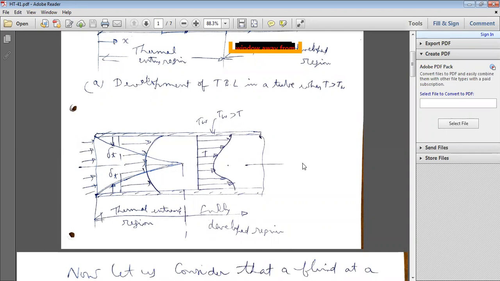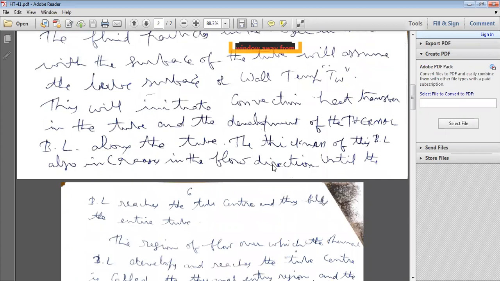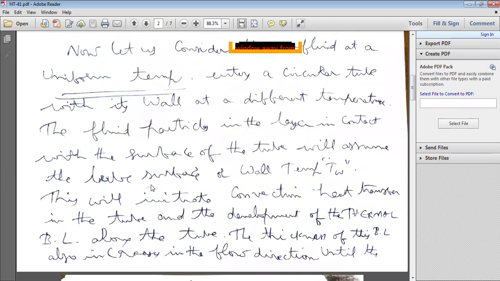From this point to the right side is the fully developed region, and from this point to the left side is the unestablished thermal flow. Once the thermal boundary layer reaches the center of the pipe, the flow is fully developed thermally. That is the meaning of this. So the thickness of this boundary layer also increases in the flow direction.